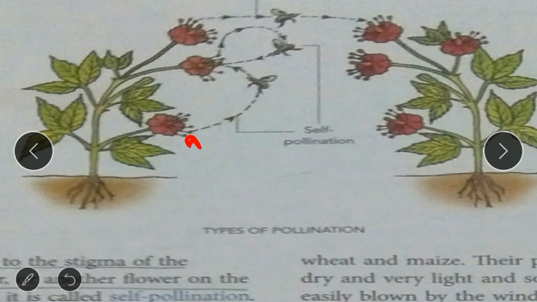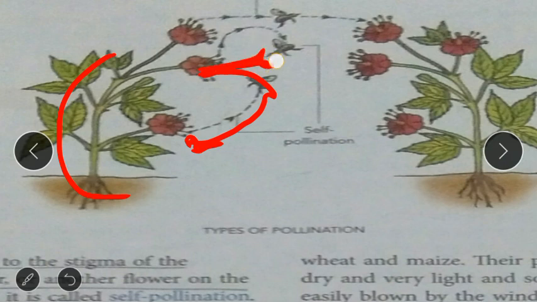This pollen from the anther is transferred within the same plant by these bees or butterflies to another flower, okay. This is the male reproductive part, and it is transferred to the stigma. Stigma is the female reproductive part.